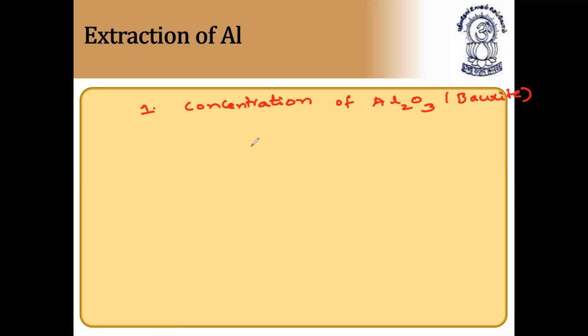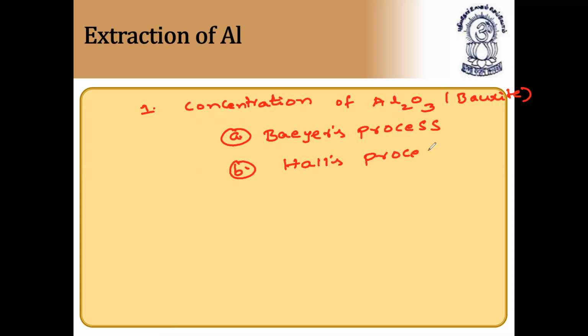How is it concentrated? First we have the Bayer process. This we already discussed in the previous lecture, that's why it is not given here, but for your understanding I'm just repeating it again. Second, we have Hall's process. And third we have the Serpeck process. So the concentration of aluminum oxide can be done by using the Bayer process, Hall's process, and Serpeck process.